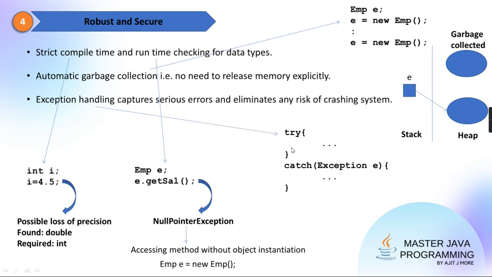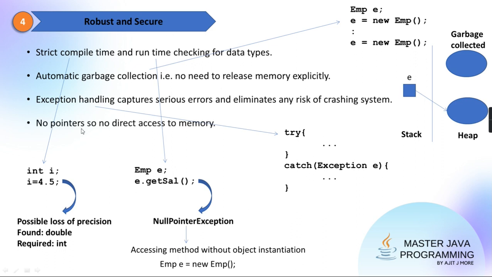See here, we can write a systematic try block and catch block. In the try block goes that code which may possibly create a problem. And if in the try block there is a problem, then control comes to the catch block. Here you handle that problem, and then you can continue with the remaining code. So with this, we can write a proper secure code.